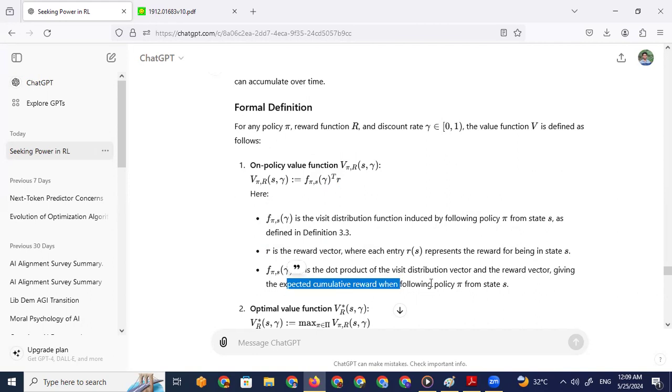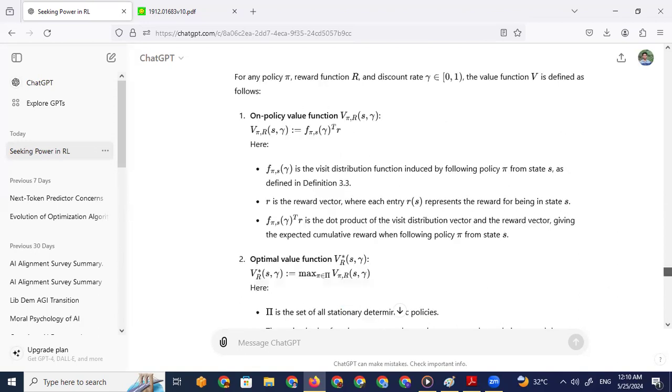So we'll take each state, each action, and the probabilities, add them in the visit distribution function, and multiply them with the reward vector to see how valuable it is, how much reward we are getting. Then the dot product gives the expected outcome.